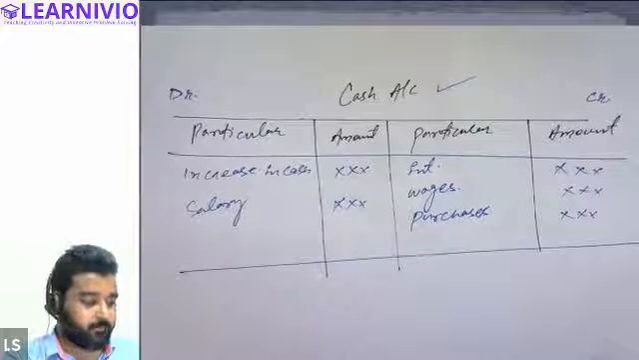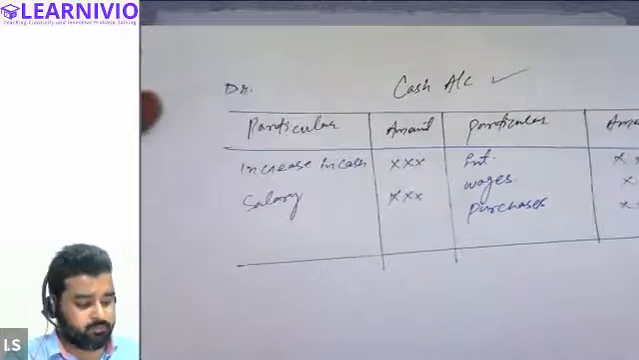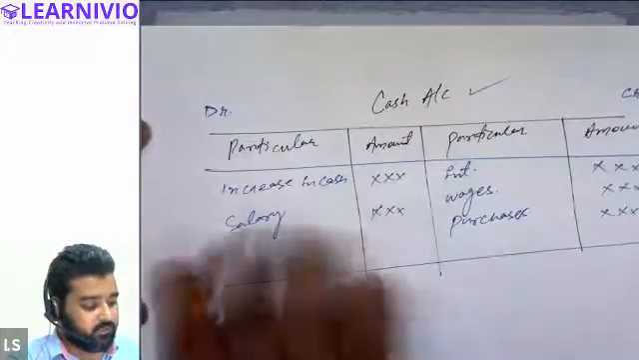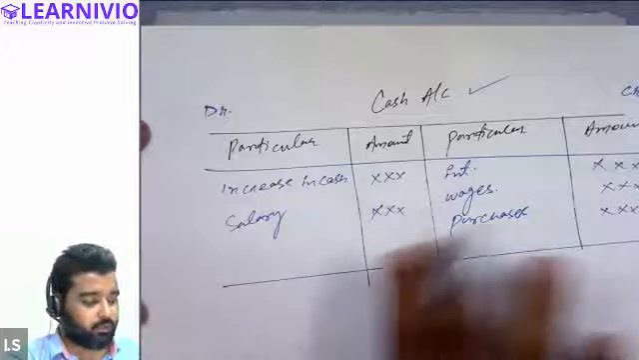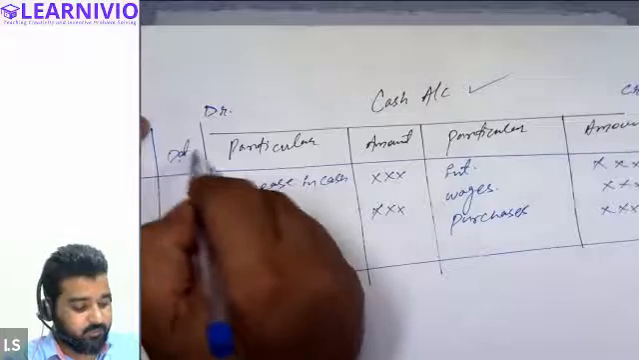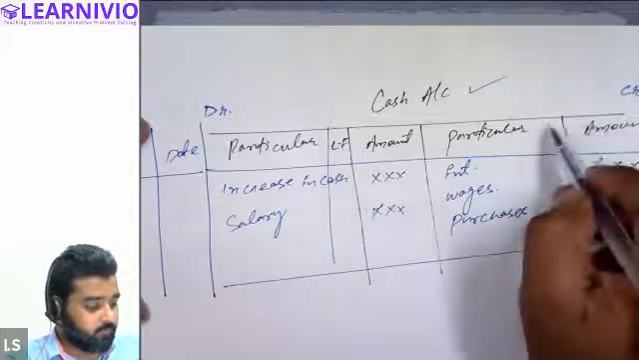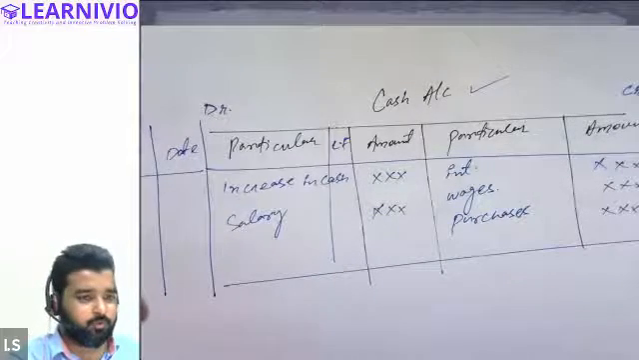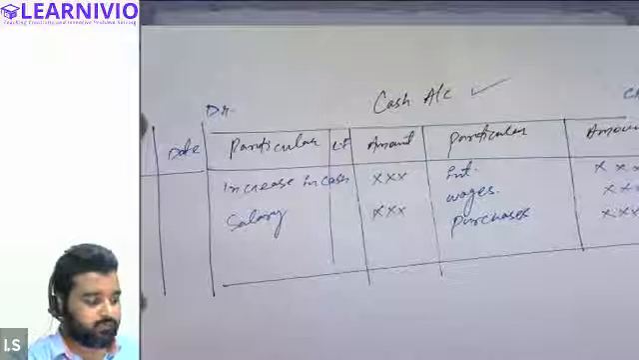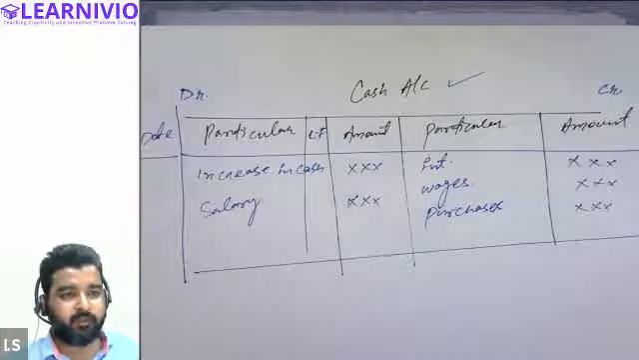Sir, I have a question. Yeah, ask me. If you don't put the date on the... Yeah, we will also see. Right now you just have to understand that primarily there are 4 columns: particular and amount, but there are other columns as well. There is a column of date, and one more column called the ledger folio, the LF column. Let's discuss those columns in the upcoming sessions. For the time being, let's presume there are only 4 columns. I don't want to make it very complicated for you.